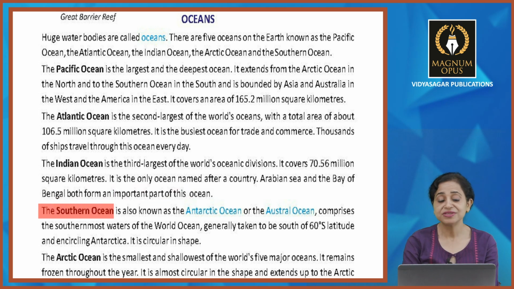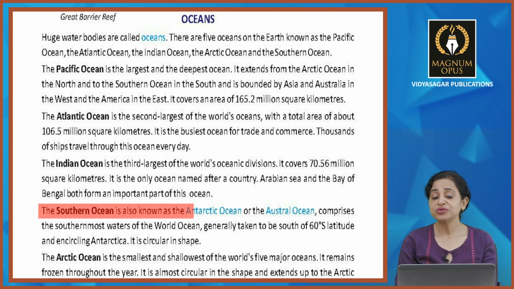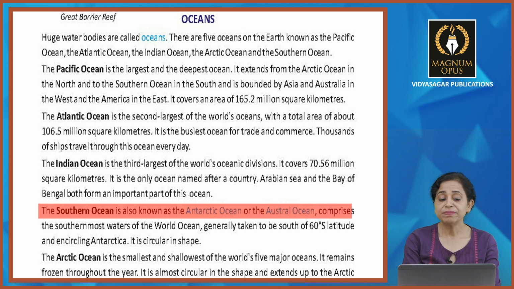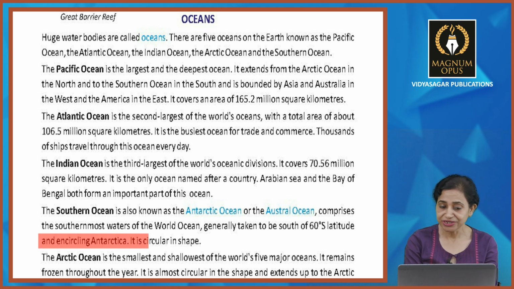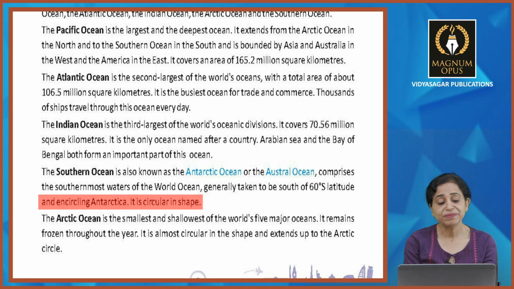Southern Ocean, this is the southern one, it is also known as Antarctic Ocean and Austral Ocean. So comprises the southernmost waters of the world ocean generally taken to the south of 60 degree south latitude and encircling Antarctica. It is circular in shape, right?